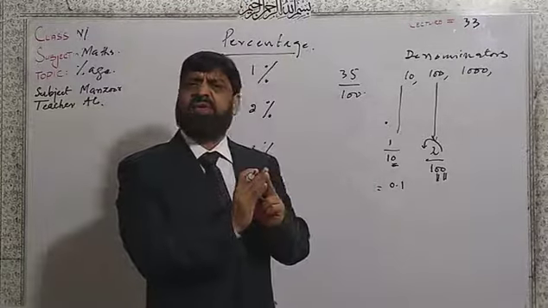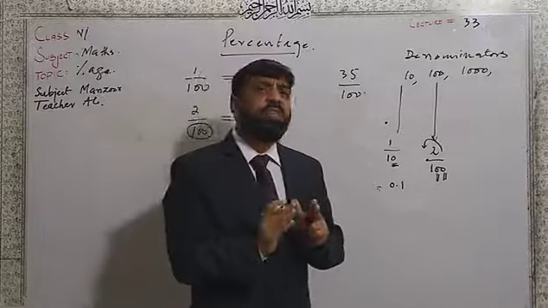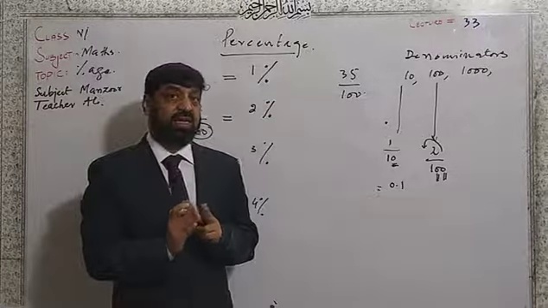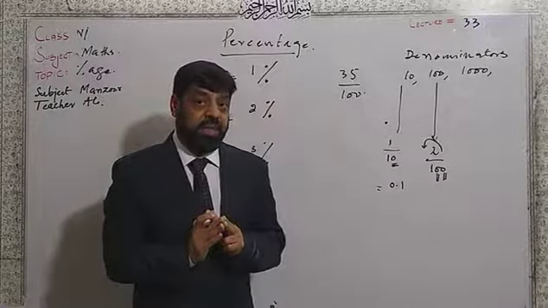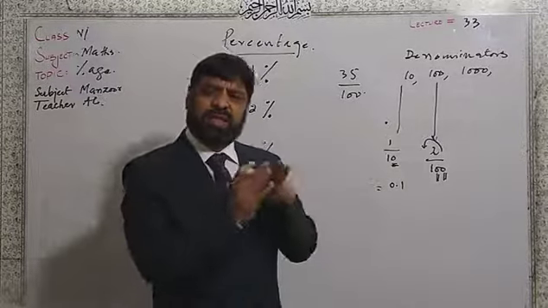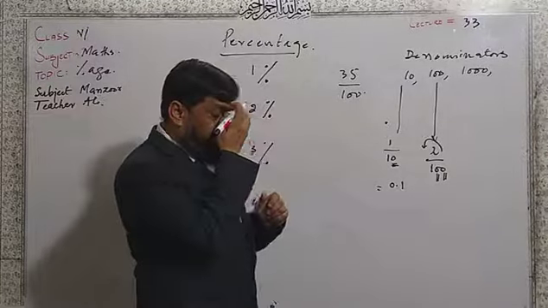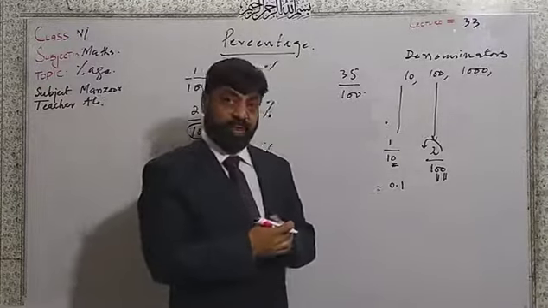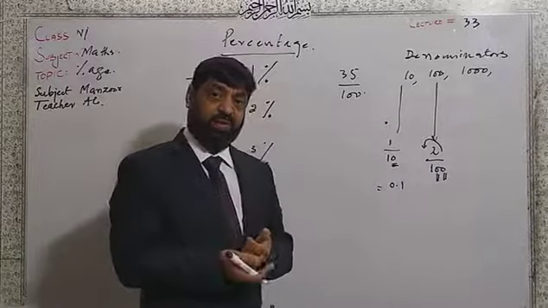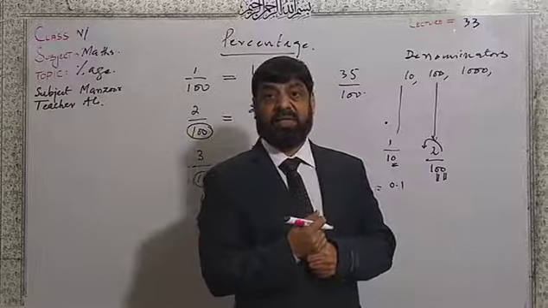The position of that point is understood. Just like I have 4, I have 5, I have 35, the point exists after the 4, after the 5, after the 35. When we are asked to change this fraction into a decimal, we look at the numbers followed by the denominator.